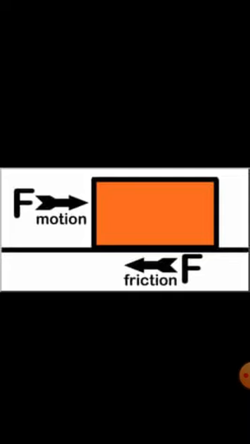So, definitely there must be a force acting on the ball which slows down the ball gradually and brings it to rest. This force acts between the surface of the ball and the ground and brings the moving ball to rest. This is known as force of friction.